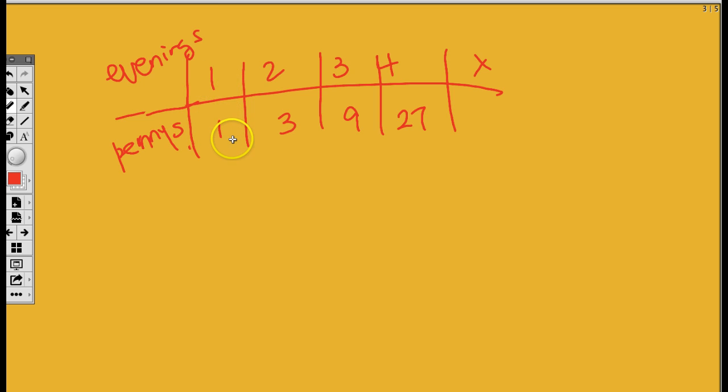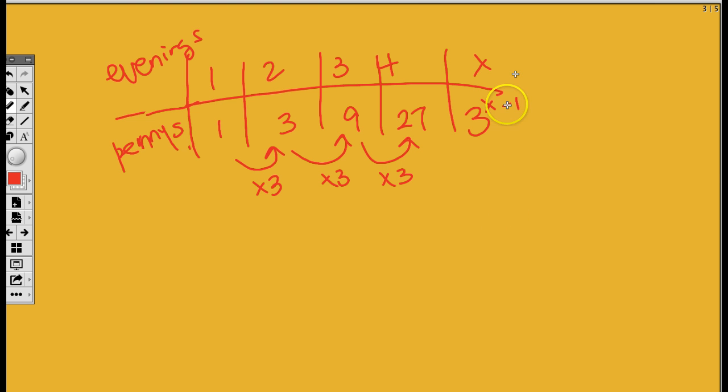Yeah, we are multiplying by 3 every single time, right? So to go from here to here, we multiply by 3. To go from here to here. And we already know this. But how am I supposed to express this? What's the relationship between the 1 and the 1, the 2 and the 3, 3 and the 3? This is an exponential function. Okay, so it's 3 raised to the x power, okay? Oh, x minus 1 power though.